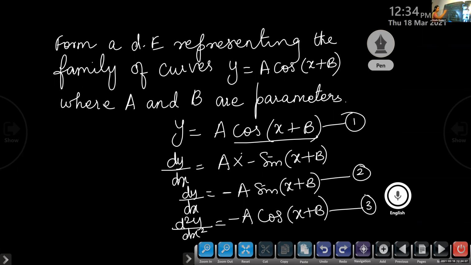Now, our aim is to write the equation without these constants. Can you guess the equation? What is the answer? d square y by dx square plus 1 is equal to 0.